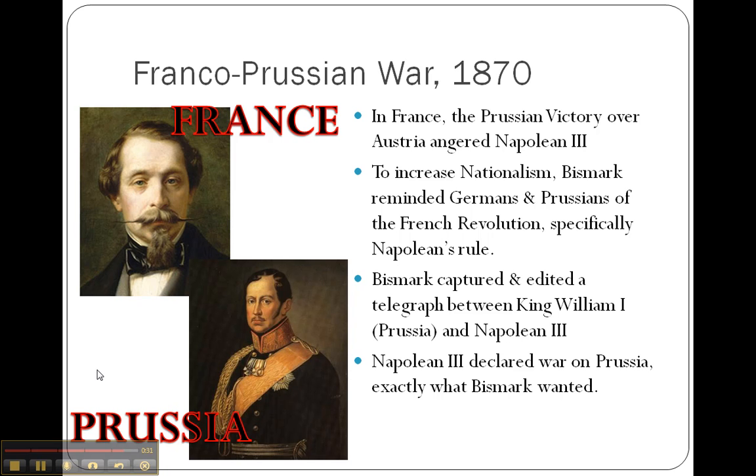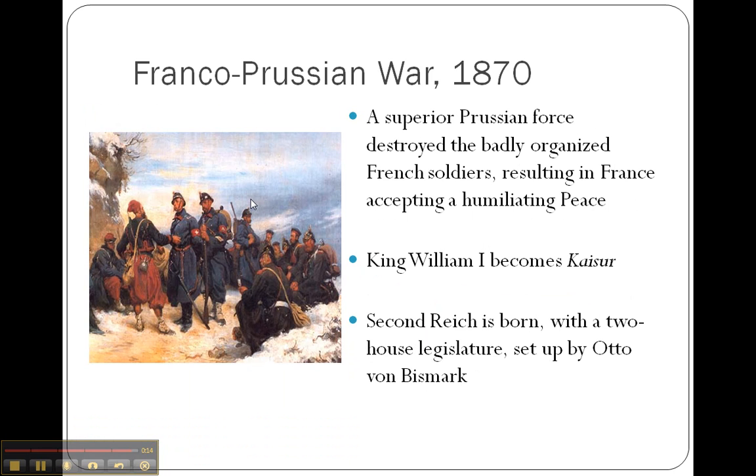The victory over France allowed for William I to take the title of Kaiser, or Emperor, which is better than a king. The Second Reich was born, with a 2-house legislature set up by Otto von Bismarck himself. And these are the notes, continue on with the Second Reich and so forth.